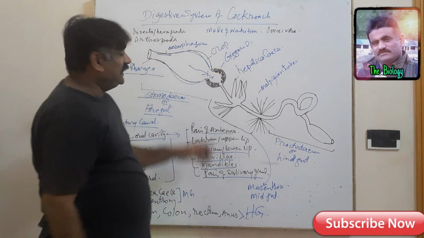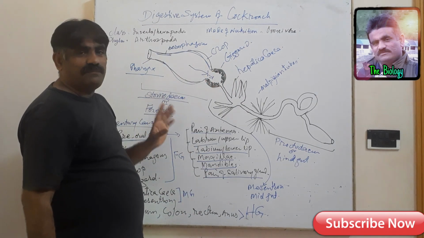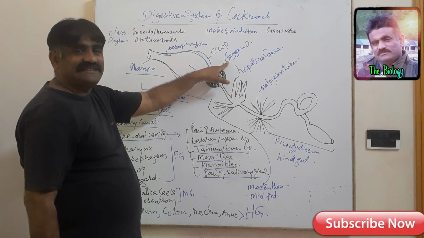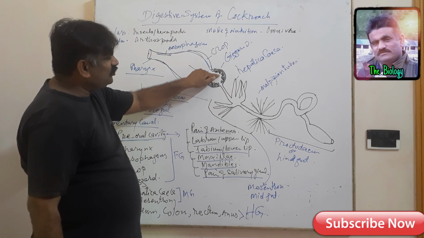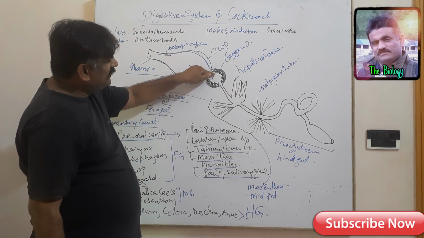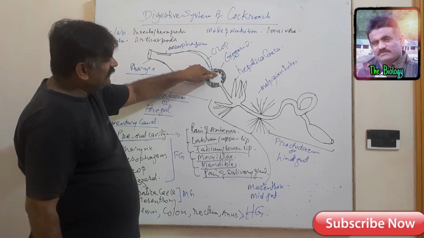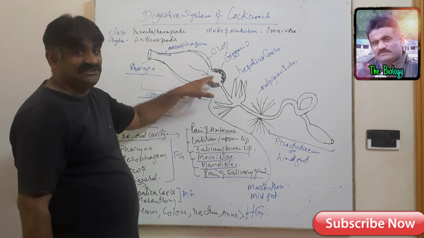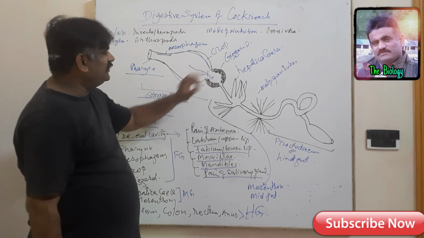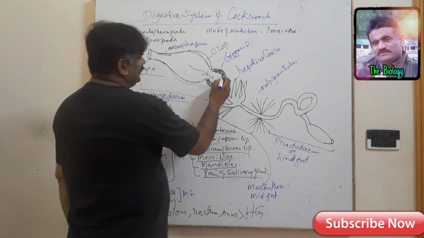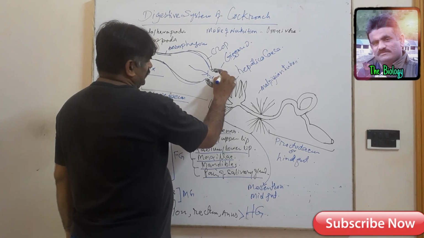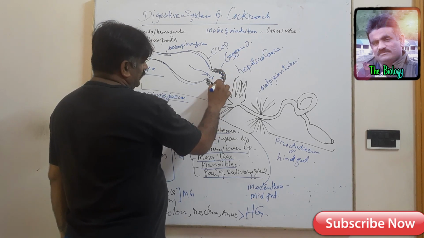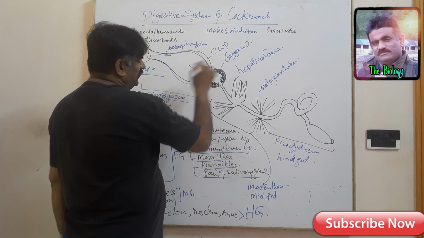If we see the inner lining of this gizzard, it has a cuticular lining, and this cuticular lining in the form of teeth helps in mechanical digestion. So these cuticular teeth inside the gizzard help in mechanical digestion.